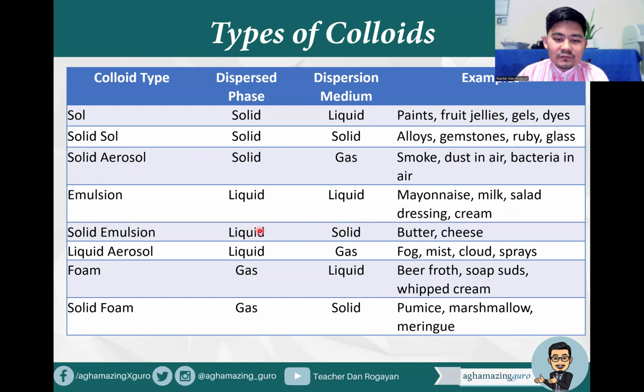Solid emulsion is liquid dispersed in solid like butter and cheese. Liquid aerosol are liquid dispersed in gas, like fog, mist, cloud, sprays. Foam, gas dispersed in a liquid like beer froth, soap suds, and whipped cream. And lastly, solid foam, which is a gas dispersed in a solid like pumice, marshmallow, and meringue, right? So these are some of the colloids that you can find. Just in case it is asked in the board exam.